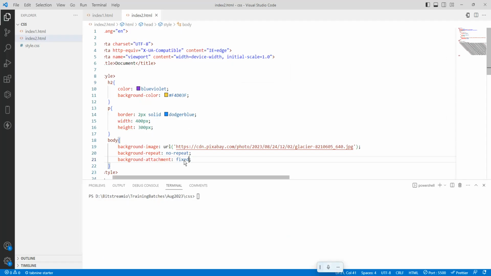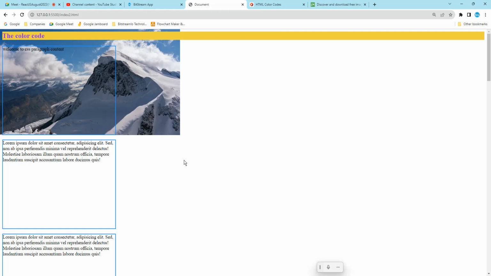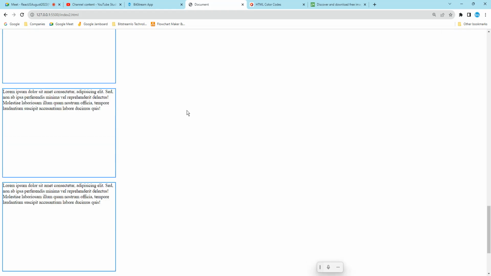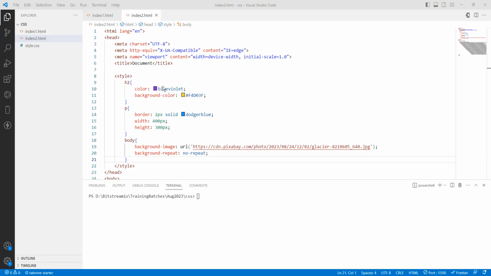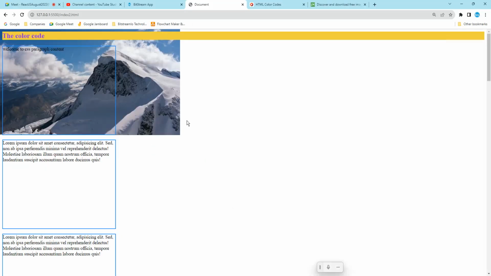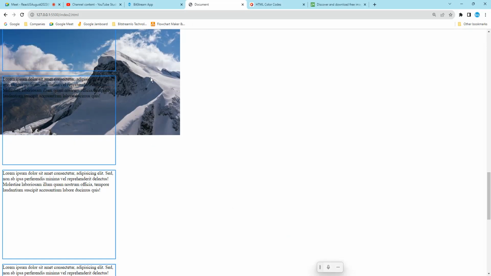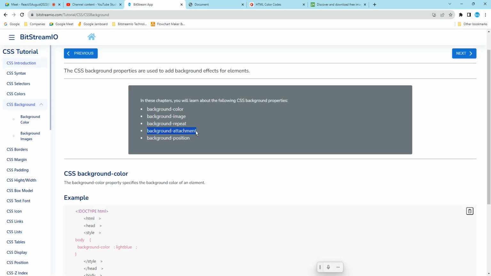Okay, so if I remove it, save it, run it, see, it is going to hide this one. So if you want it sticky or fixed, just use background attachment fixed, and even if you scroll, it is going to stay fixed. So that is why we need it, and when you're developing an application or CSS, you are going to see this one. Okay, no need to worry. So this is the background.